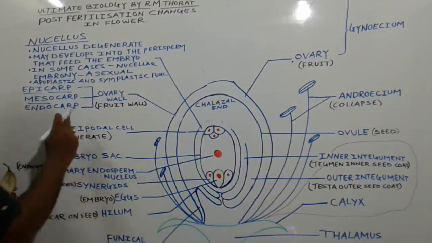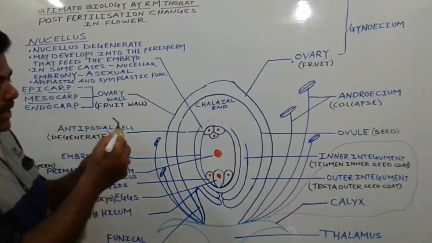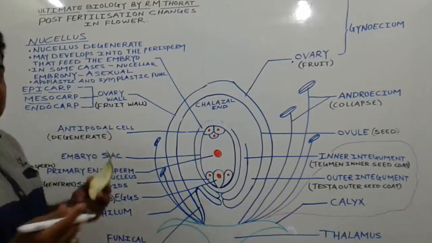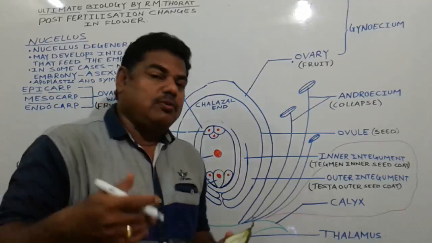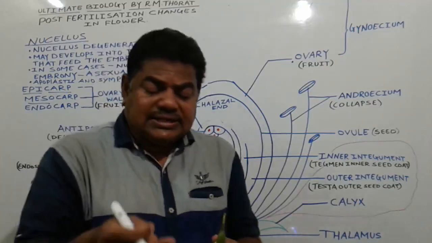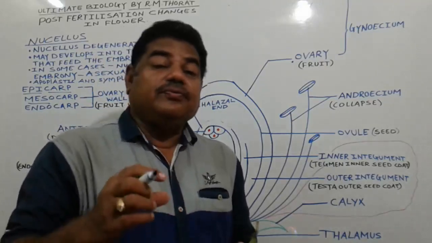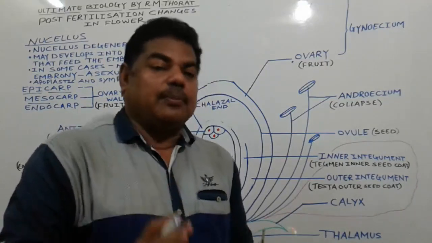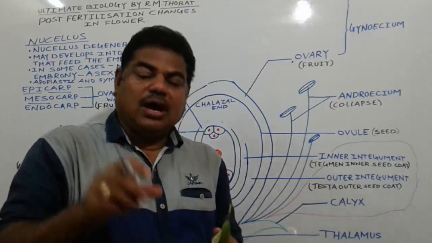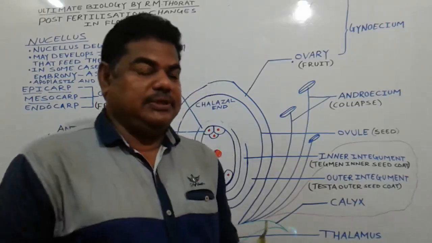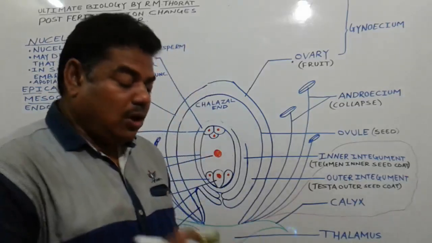And the next one is the endocarp. Here this is a carp, and that carp we call the endocarp. In the case of a mango, the seed is covered with a hard covering, which we call the endocarp. Inside that hard covering, the endocarp, the seed is present. Two cotyledons are present in this drupe, or this mango.